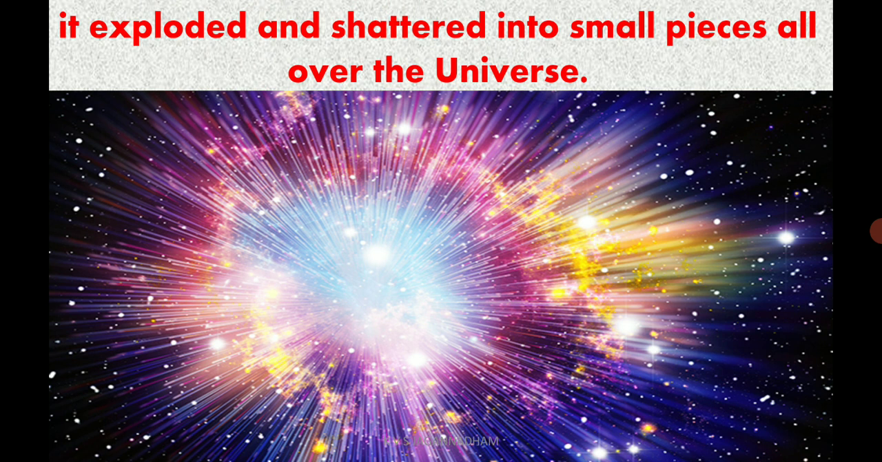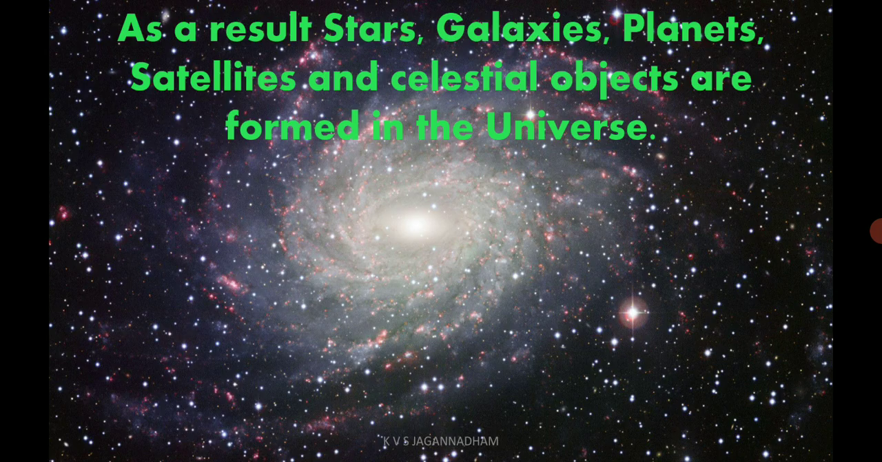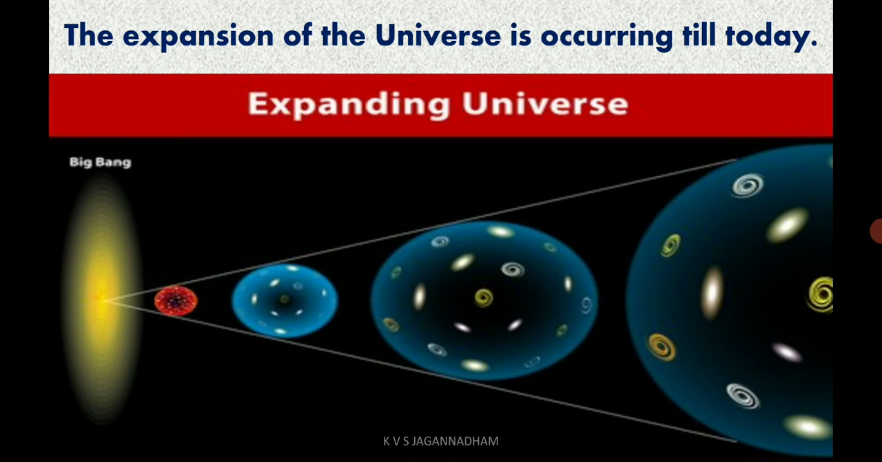See how they are exploding, you can see in this picture in different places. As a result of it, we can see several stars, galaxies, planets, satellites, and the celestial objects. Celestial objects means the objects in the space are called celestial objects. Okay, they are found in the universe.